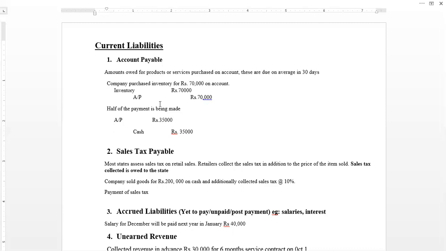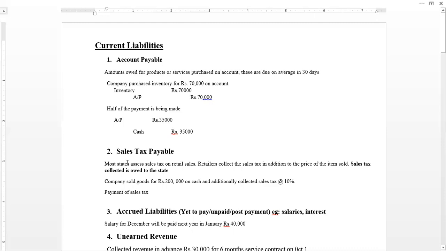So what is the remaining balance of account payable that the company still has to pay? In the T account of account payable, on the credit side, 70,000 will be written, and on the debit side, 35,000 will be written. The remaining 35,000 balance depicts that the company still owes 35,000 that will be paid on certain other future dates.